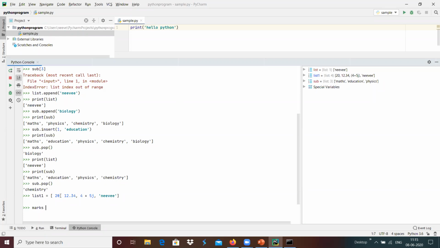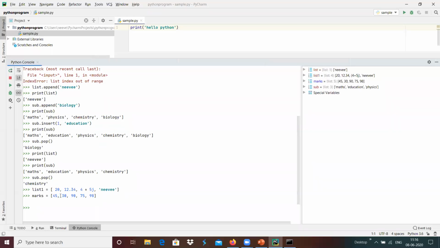Similarly, we can create a list of marks. All the marks will be integer values. I'm going to define something like 45, 30, 90, 75, and then 98.